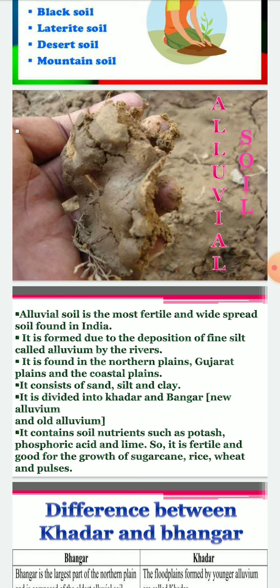So today we learned about alluvial soil, the most fertile soil and the most widespread in India. It is found in the northern plains, Gujarat plains and the coastal plains, and it is formed by the deposition of fine silt material called alluvium by the rivers. It consists of sand, silt and clay, and it is divided into Khadar and Bangar. Khadar means new alluvium and Bangar means old alluvium. It consists of soil nutrients such as potash, phosphoric acid and lime. So it is fertile and good for the growth of sugarcane, rice, wheat and pulses.